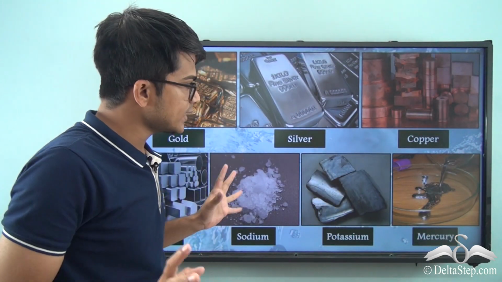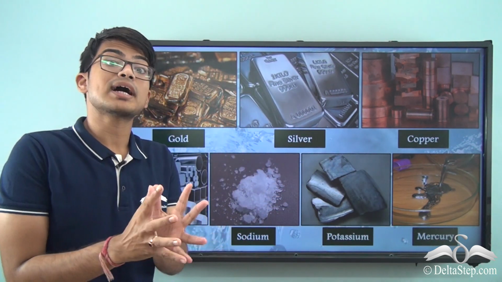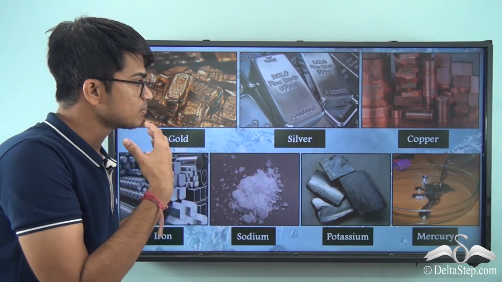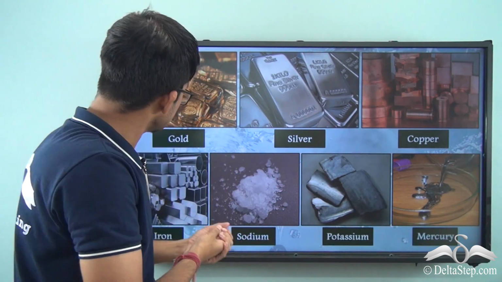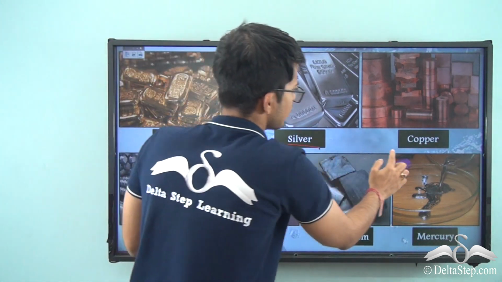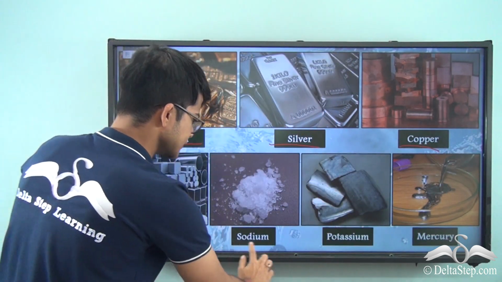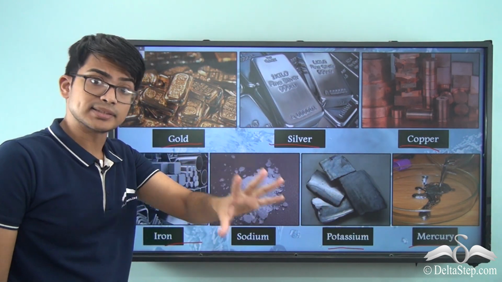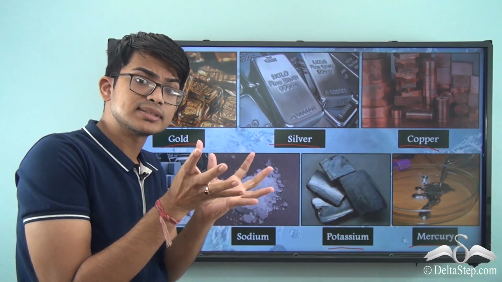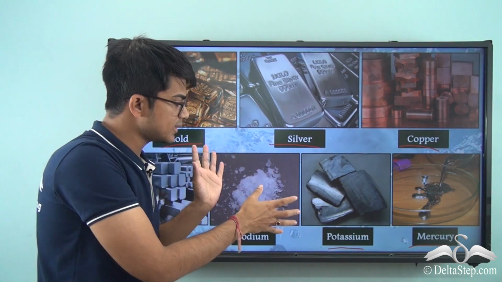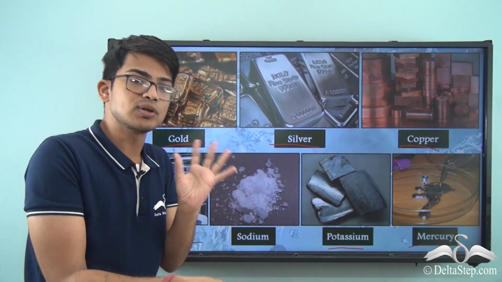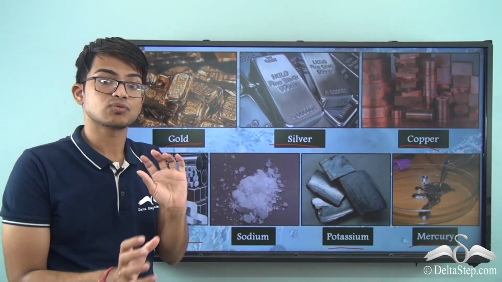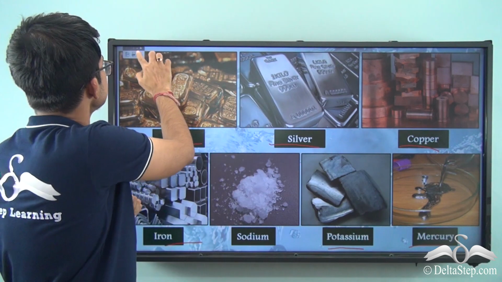Firstly, we need to see metals. What are metals? So before going into the definition or basically the characteristics we need to study: gold, silver, copper, iron, sodium, potassium, mercury. So these are all metals. Metals will have certain characteristics. Like when I will be giving you the examples of non-metals, you will understand that there is a significant difference. What are the differences? What are those characteristics? Let's try to see it.